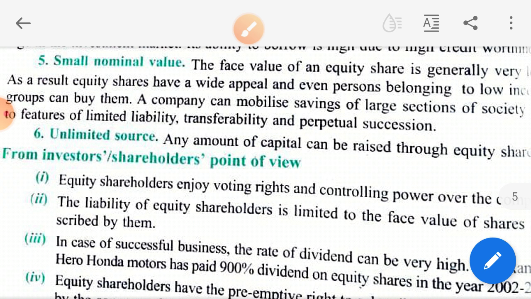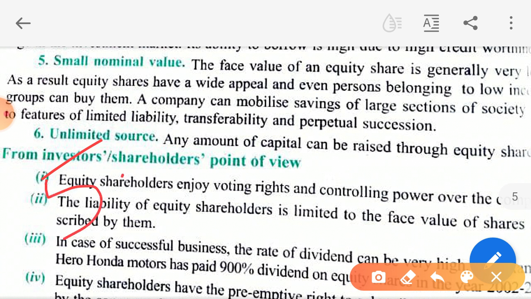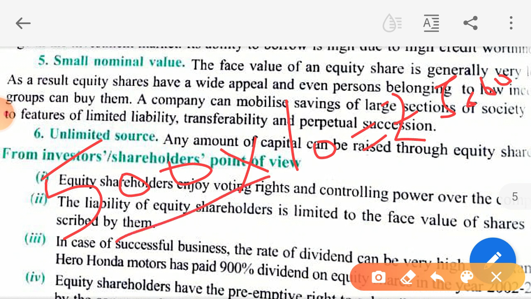For example, if a shareholder is having 500 shares, so his liability will be at maximum rupees 5,000. You remember this point, unlimited liability in sole proprietorship. If there is loss to the company, if a person is having only 500 shares, his maximum liability will be 5,000, not more than that.